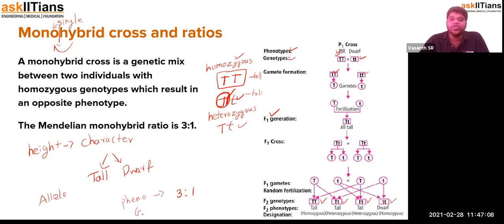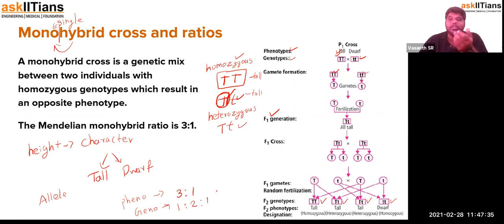Phenotypic ratio. So what is genotypic ratio? Genotypic ratio is where the genetic constitution of the organism is considered, which is 1:2:1. One tall plant that is homozygous, two tall plants that are heterozygous, and one dwarf plant that is homozygous in nature. And that is the conclusion he came up with for the monohybrid cross and ratio.